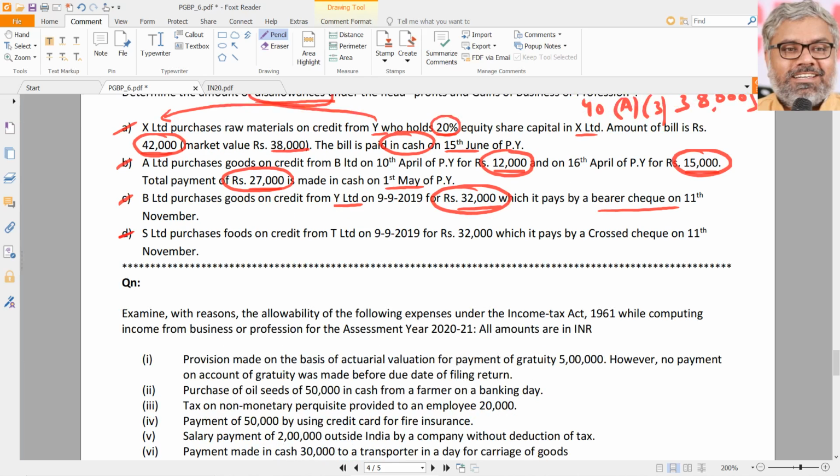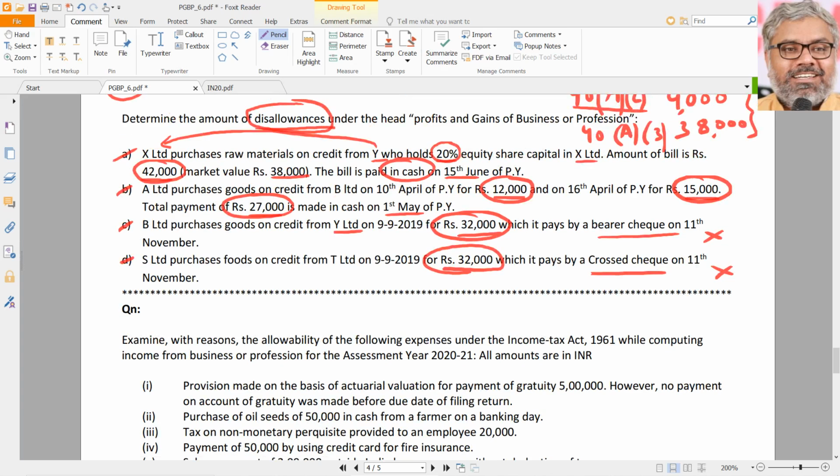Same way. D point says S Limited purchases from T Limited for 32,000, where the payment is made by crossed cheque. No, this is also not allowed. Bearer cheque not allowed, crossed cheque not allowed, order cheque not allowed. All those things are not going to work. Only one thing, what the law says, that is only allowed. That is account payee cheque. Any other cheque is not allowed. So, how much is the amount of disallowance here under 40A(3) once again? Is 32,000. That's all. B, C, D have full disallowance.